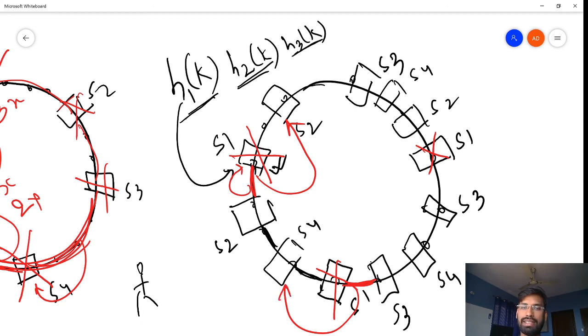So this is getting evenly distributed. Similarly, this section which was getting routed to S1 is now getting routed to S3. So what we see is that the entire load of S1 is not going to one server, rather it got distributed to S2, S3 and S4. So it got evenly distributed.